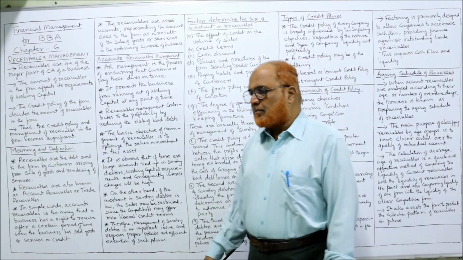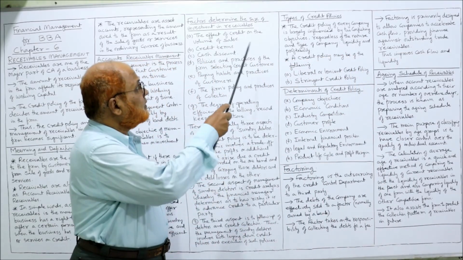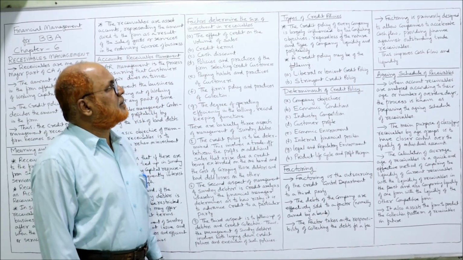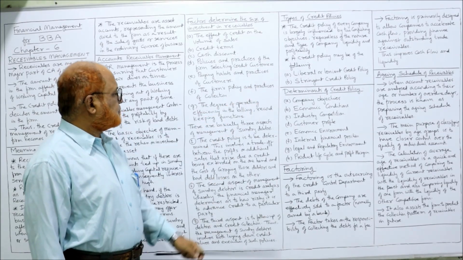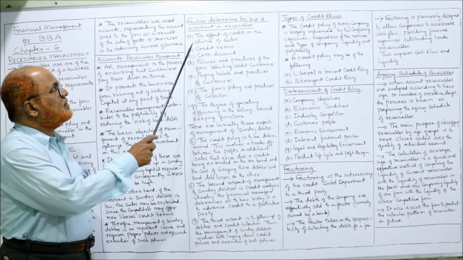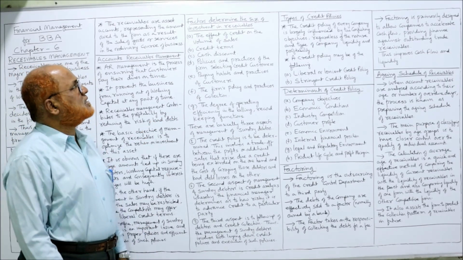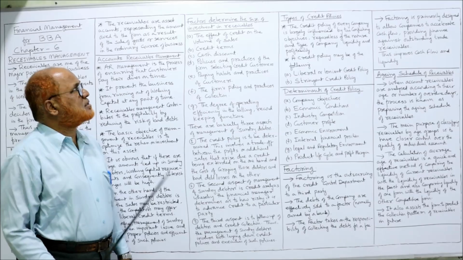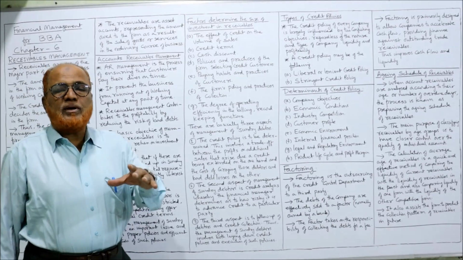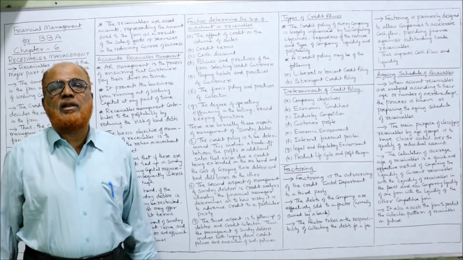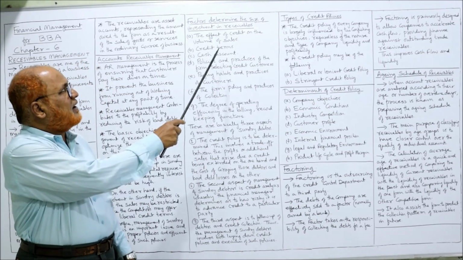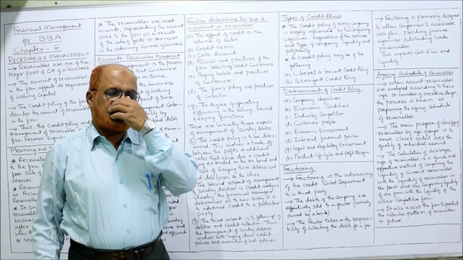Now, factors determining the credit policies. What are the factors that determine the credit policies? The credit policy of every firm. Now, before that, first we discuss the factors determining the size of investment in receivables. How much amount of investment should be made in receivables? What are the factors? The first factor, effect of credit on volume of sales.